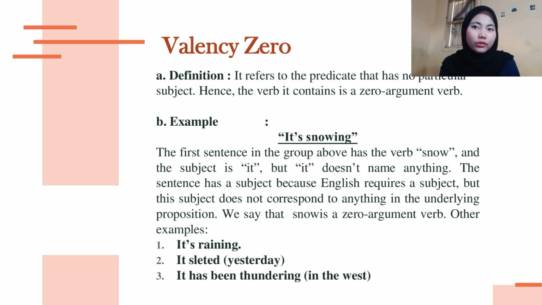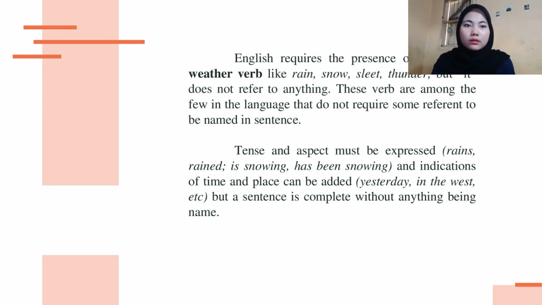Other examples are: it is raining, it sleeted yesterday, it has been thundering in the west. In valency 0, English requires the presence of it with weather verbs like rain, snow, sleet, and thunder, but it does not refer to anything. These are among the few verbs in the language that do not require some referent to be named in the sentence.